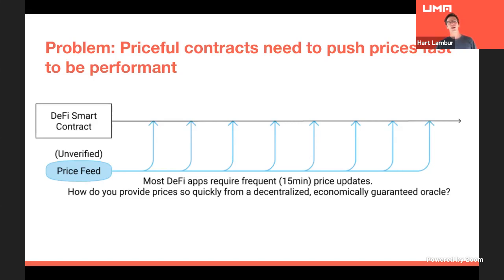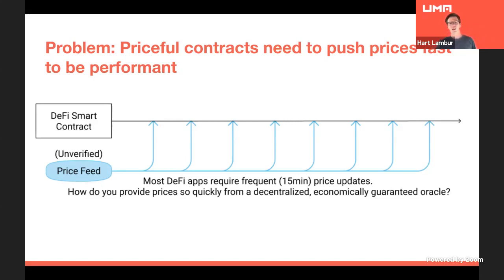But more importantly, because there's such a gap between these price updates, it also makes the contracts themselves inefficient, because we need to over collateralize our DeFi contracts, since we will only be getting prices every 15 minutes, every hour, whatever it might be. And the bigger the gap between prices, the more we need to over collateralize our contract.